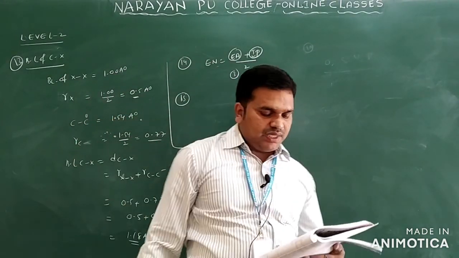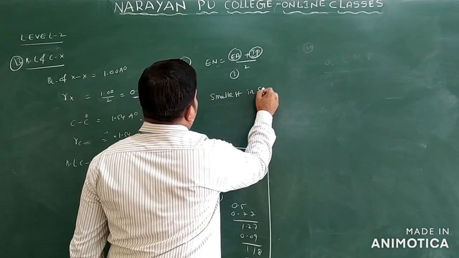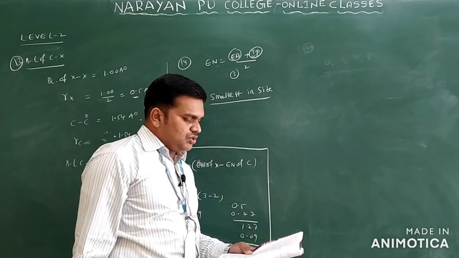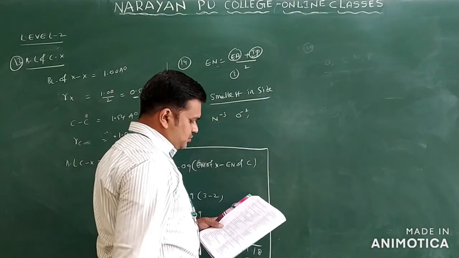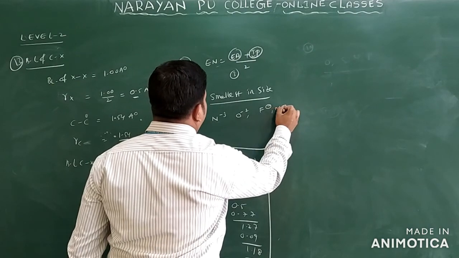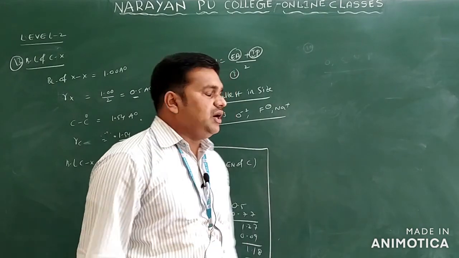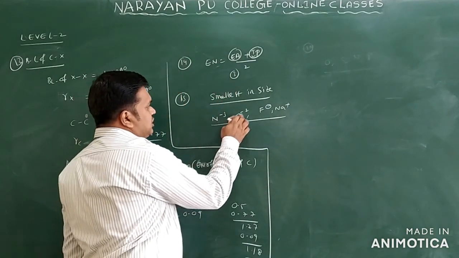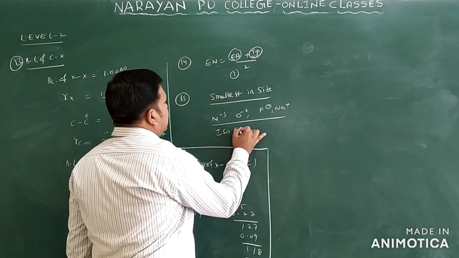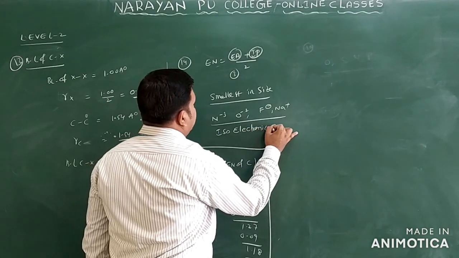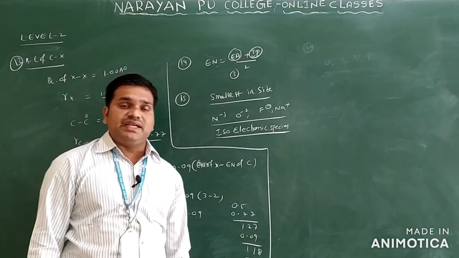Now we can see question number 15. Which of the following is the smallest in size? They are asking for the smallest in size. They have given N minus 3, O minus 2, F minus, and Na plus. Can you say all these are isoelectronic species? Yes. Why? Because 7 plus 3 is 10, 8 plus 2 is 10, 9 plus 1 is 10, 11 minus 1 is 10 electrons. So these are isoelectronic species.